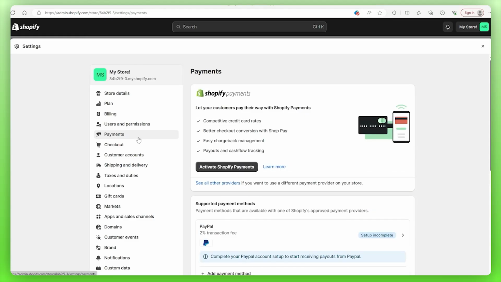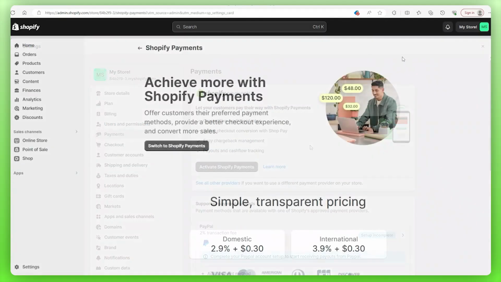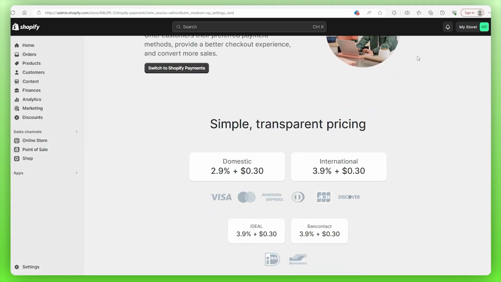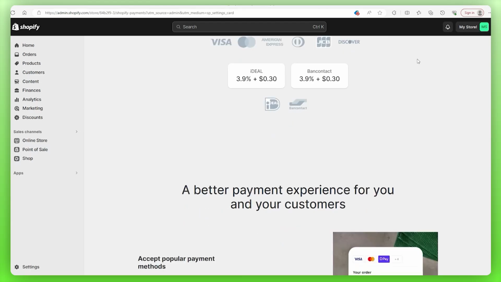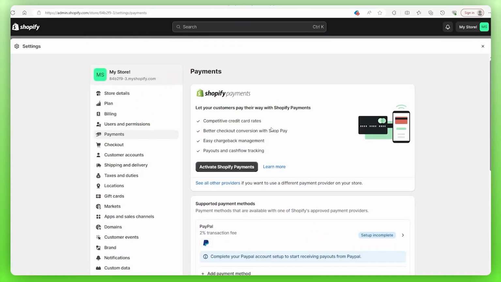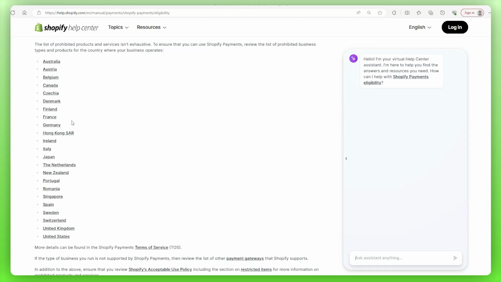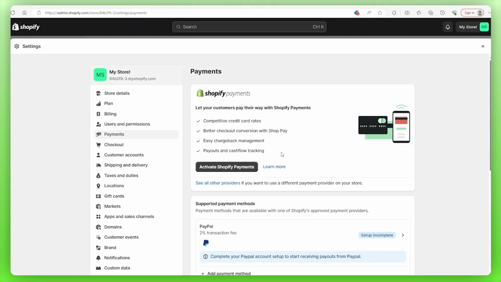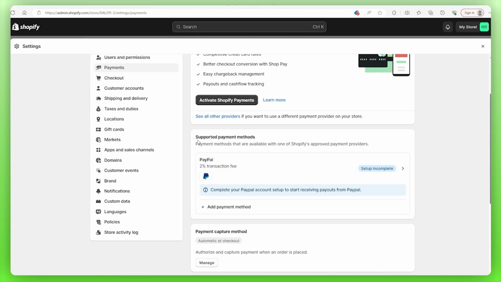Right off the bat, you're going to see Shopify Payments, which makes the payment process a lot more convenient as Shopify has optimized it for use, and it allows customers to save their info for a quicker checkout experience. But the catch here is that your business needs to have a registration number and that you're in one of the supported countries from this list right here. So, if you do meet both criteria, then you can click on Activate Shopify Payments. However, for everyone else, there is an alternative option.